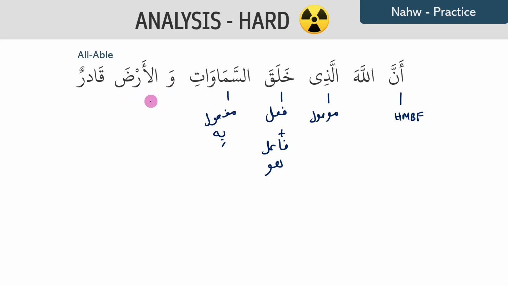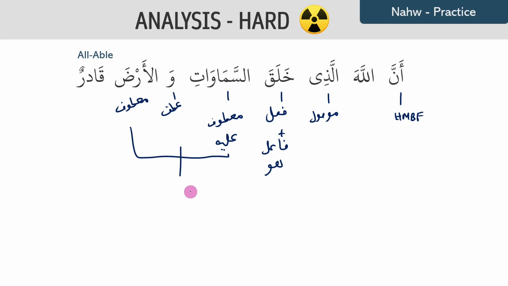And we have wal arda, which is also maf'ul. And this wow is not wow huruf jar, this is the wow of atf. And whatever comes before the atf is called ma'tuf alayhi. The two things that are connected by an atf, which is the particle of connection, is called ma'tuf alayhi. So this samawat is actually ma'tuf alayhi. And whatever thing is connected after the wow is called the ma'tuf. So then these together, they would form the maf'ul bihi.